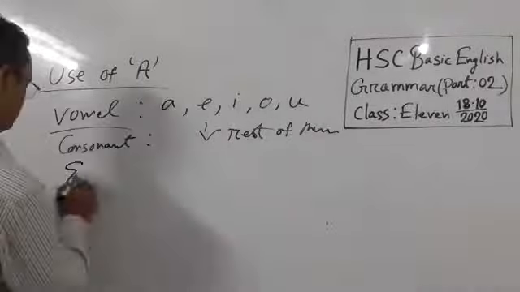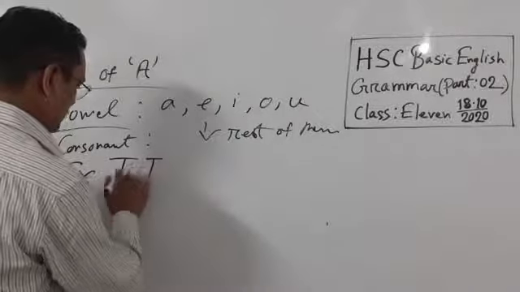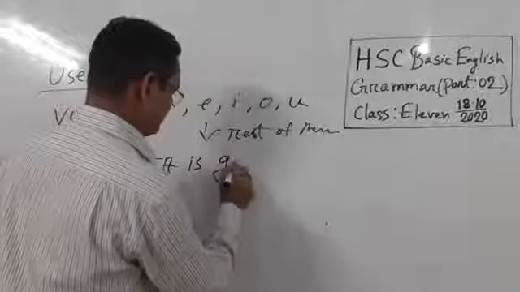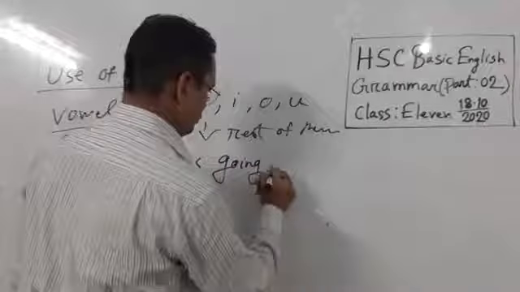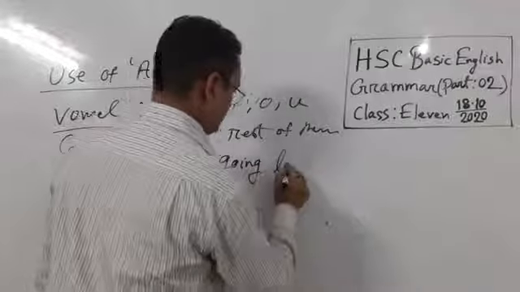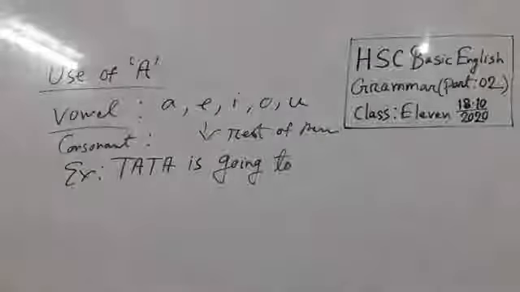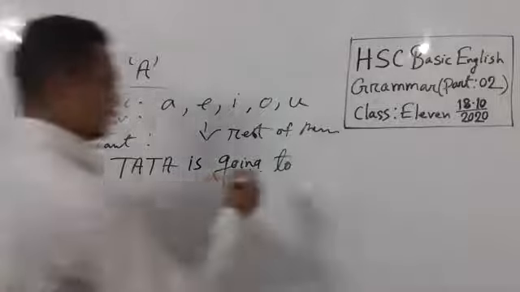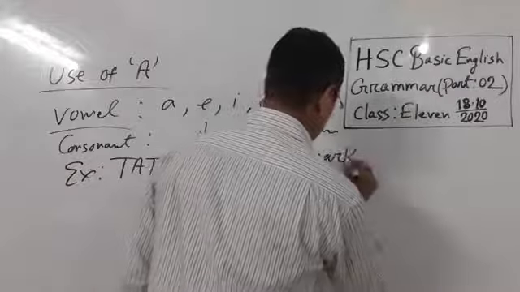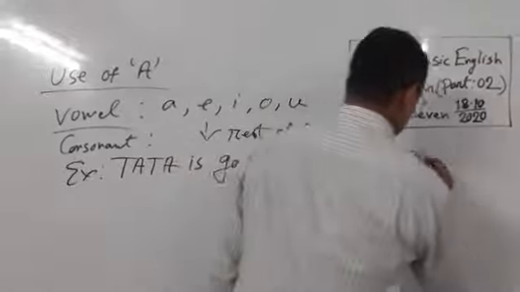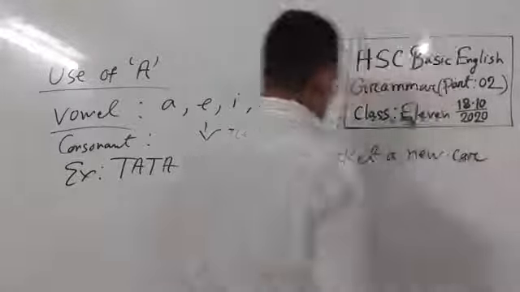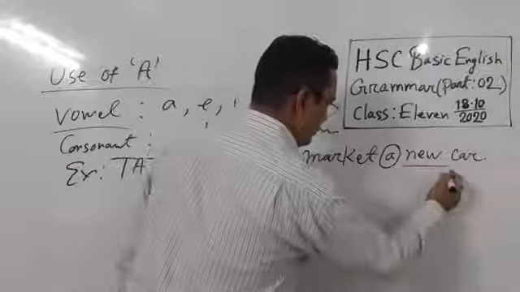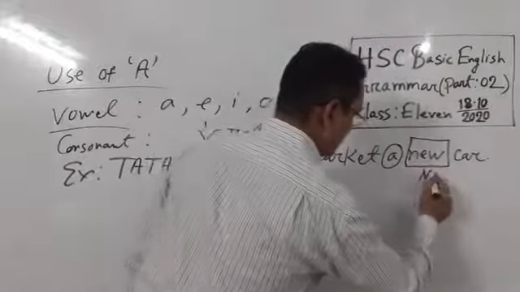For example, Tata, that means Tata company. Tata company is going to market a new car. Look at here, I am using article A before new, the noun here.